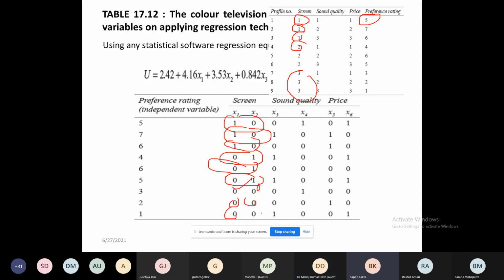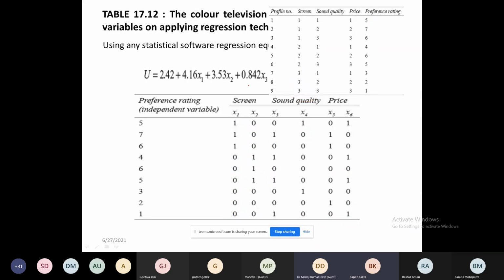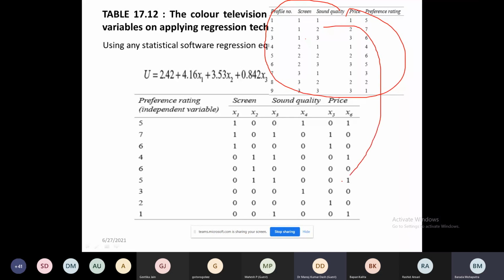Is it clear? Now again, sound quality 1: what will it be? 1, 0. For 2 it is 0, 1. So like this we have done. Is there any doubt after this? No. This is the most important part. Once you collect your data, this data is converted into dummy.